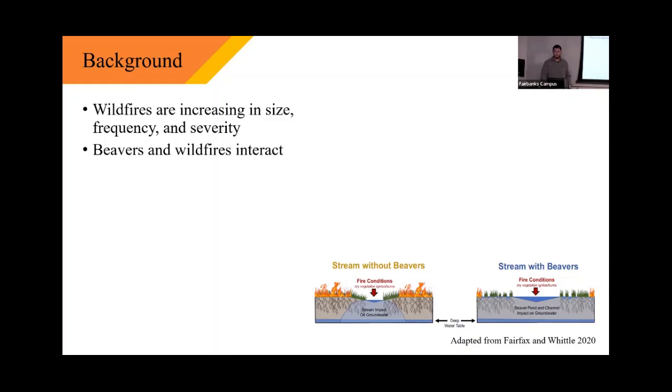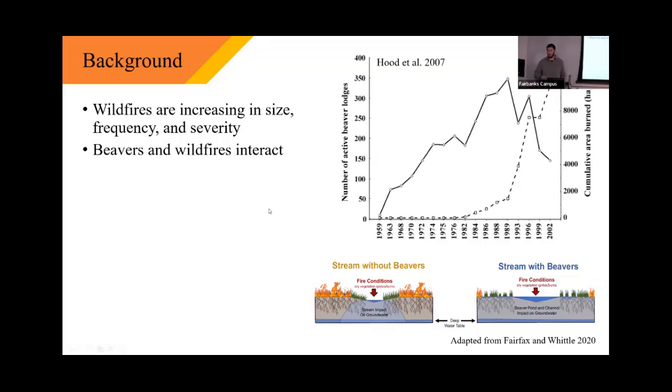A study in 2020 by Emily Fairfax showed that beavers could actually buffer the effects of wildfires on streams, and they basically do this by damming the stream, flooding the riparian zone, and reducing the proximity of that wildfire to the stream channel. Looking at that from the other direction, wildfires have been shown to drive beaver populations. In this national park, they saw that as the cumulative area burned increased, the beaver population decreased, and a follow-up study 10 years after the fact showed that that population didn't recover, and they attributed that to the high severity of the wildfires, those fires that burn really hot.